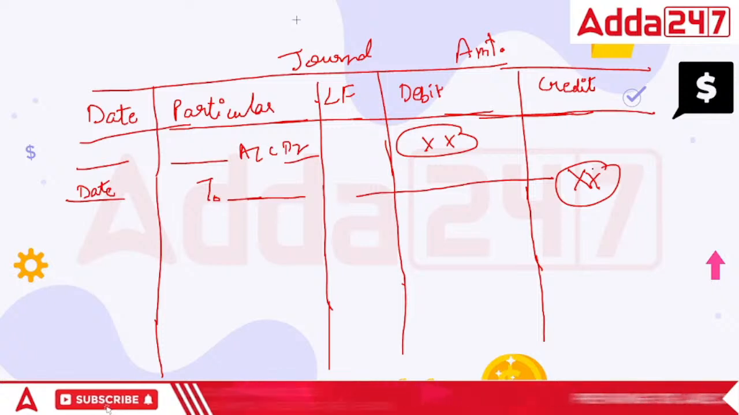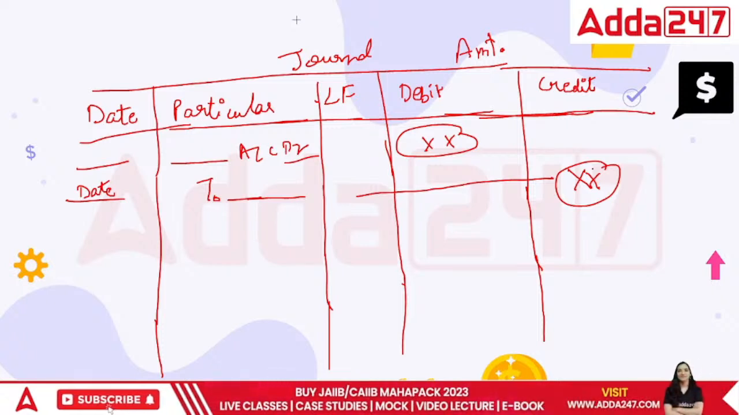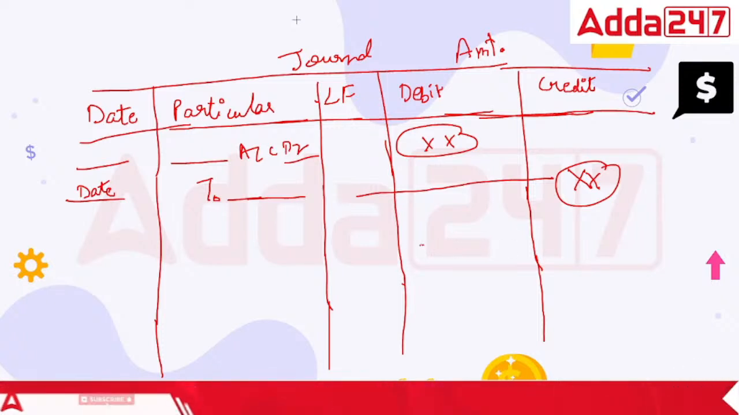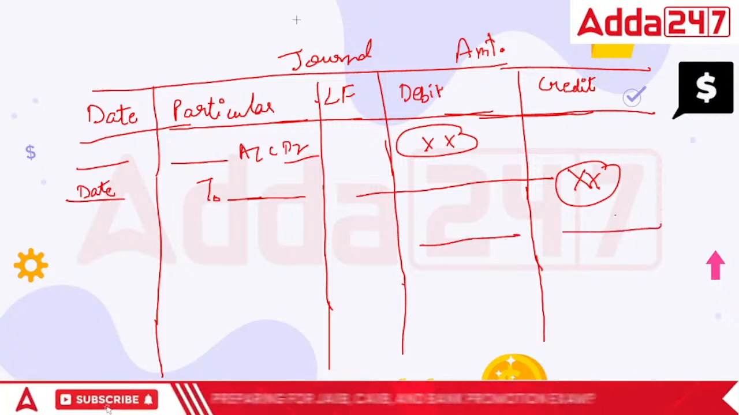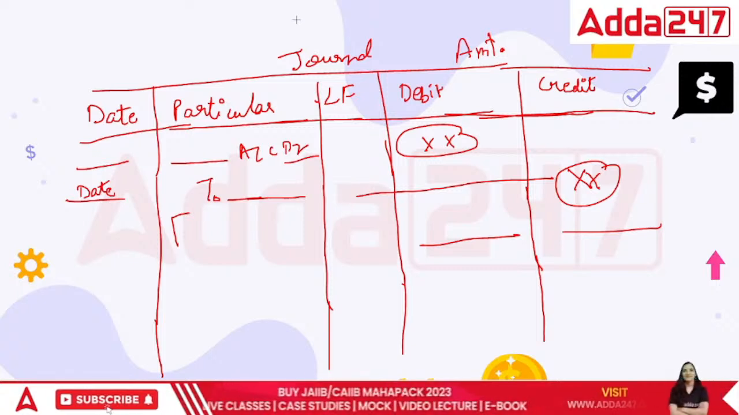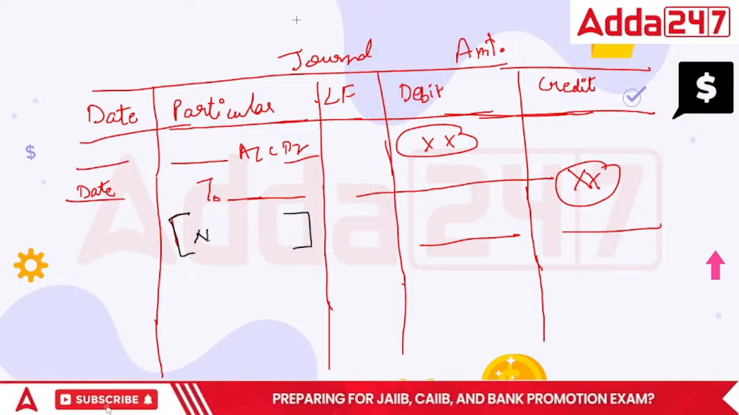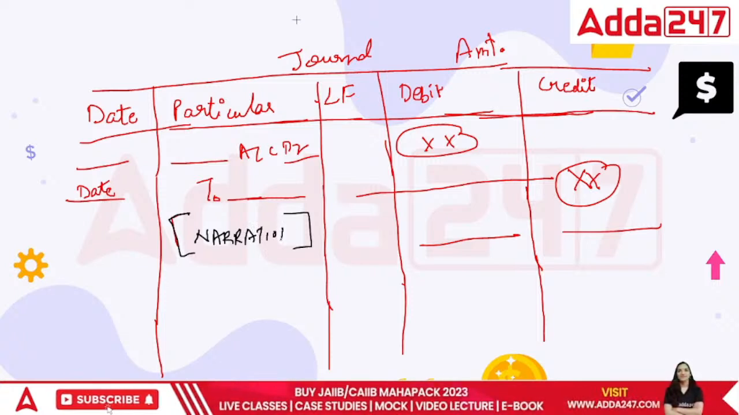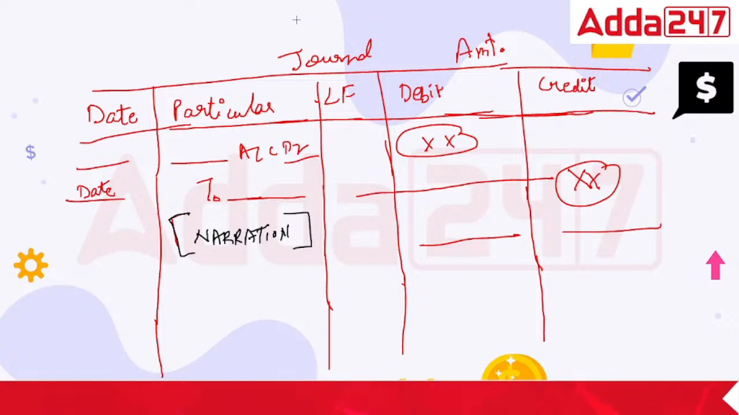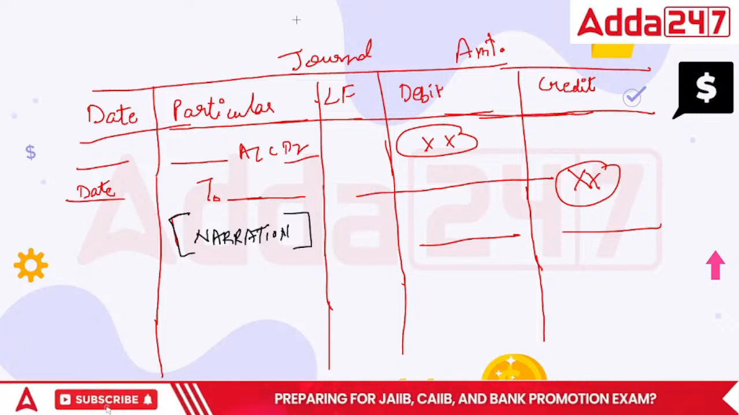I'll always say if I put 100 rupees into the business, I'll spend 100. So the total will always match. And to describe the journal entry, they put a little part here which they call narration. So this particular portion is called narration. So that's how we show the journal amount in the books of accounts. I hope this is clear. This is the format of journal.